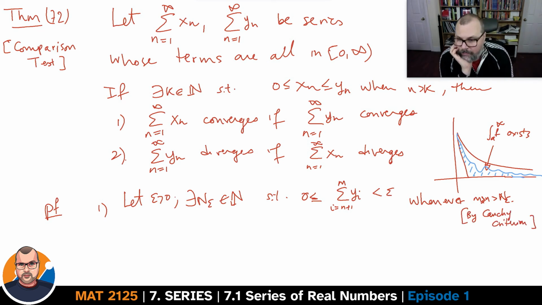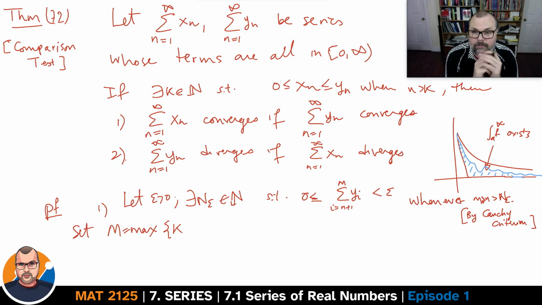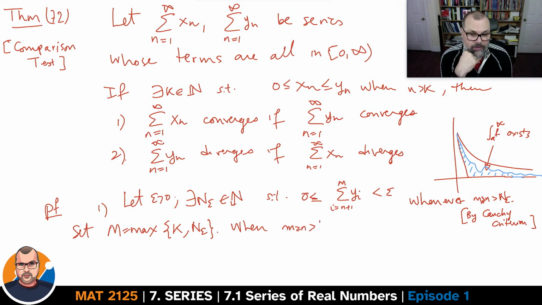Now, set M to be the maximum of the k that we had in the statement of the theorem, the point after which all the yns dominate all the xn's, and the n epsilon, which works for the Cauchy criterion. Whenever m is greater than n, which is greater than this new M, we must have that 0 is smaller than or equal to the sum of the xi's, which must be smaller than the sum of the yi's.